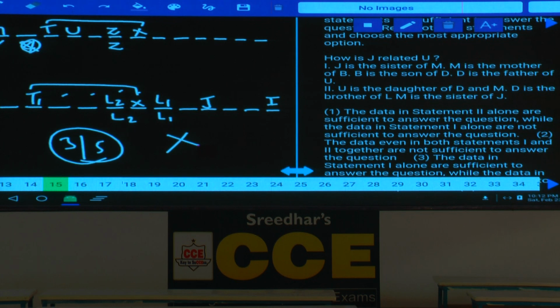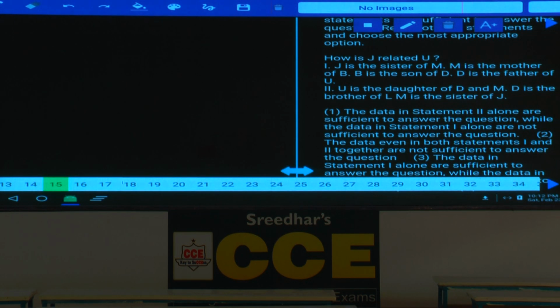Now in question number 15, how is J related to U? Now the question is about whom? J. How is this J related to U? J is the sister of M. M is the mother of B. As of now, B is the son of M.